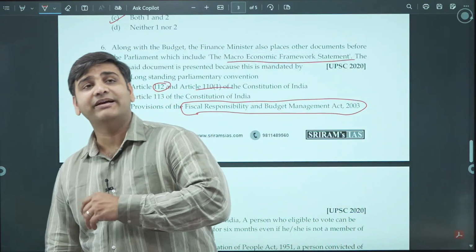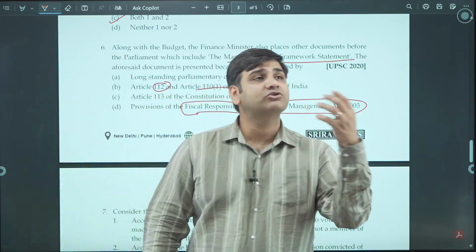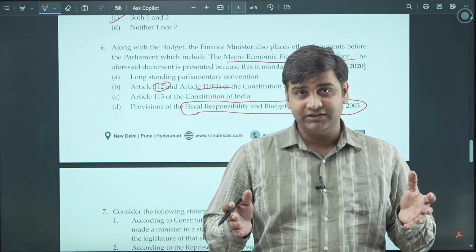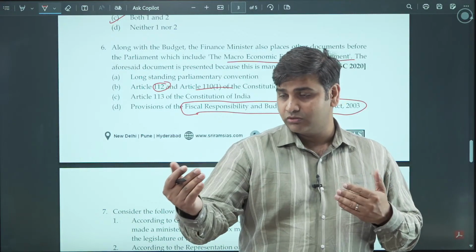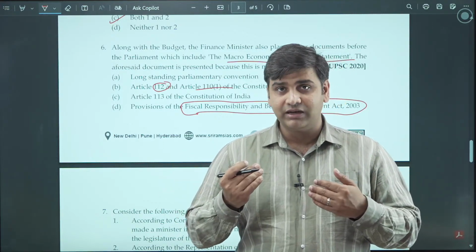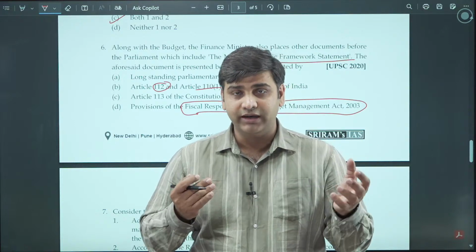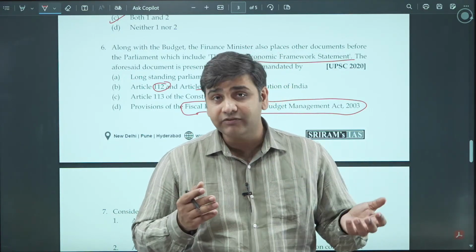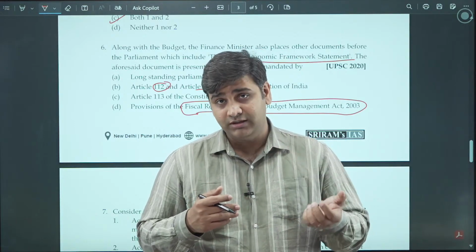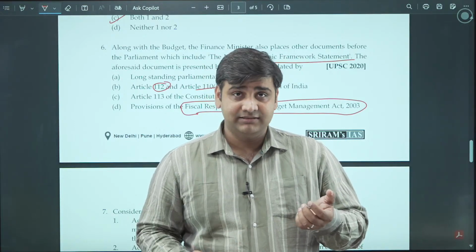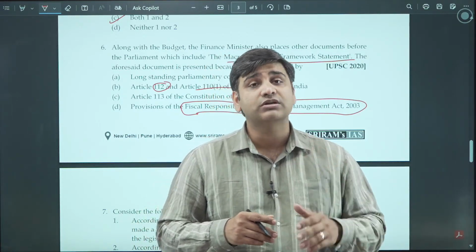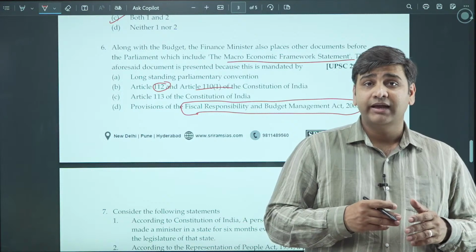so that the spending is not too much, the expenditure is not too much, and the deficit created between the amount of money which is coming and the amount which is going is not too large. If the difference is negative, that means expenditure is more and earnings, receipts, are less. At that point in time, government needs to do something. The finance minister has to do something.